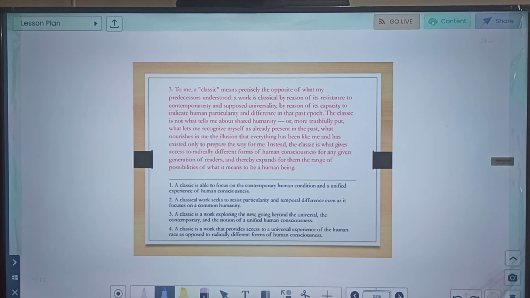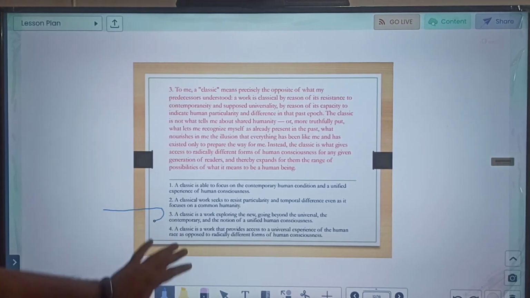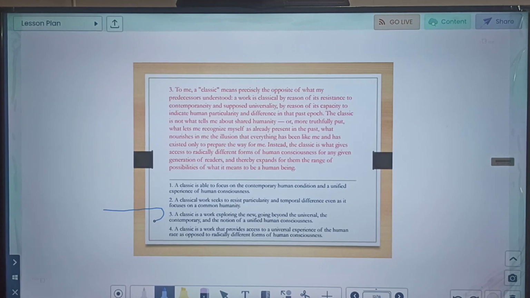A classic is able to focus on the contemporary human condition and a unified experience of human consciousness. A classical work seems to resist particularity and temporal difference even as it focuses on a common humanity. Classic is a work exploring the new, going beyond the universal and contemporary and the notion of unified human consciousness. A classic is a work that provides access to the universal experience of the human race as opposed to radically different forms. So see, if you read the paragraph, you will see option C is clearly summarizing it in a very concise manner. So it is the correct summary.